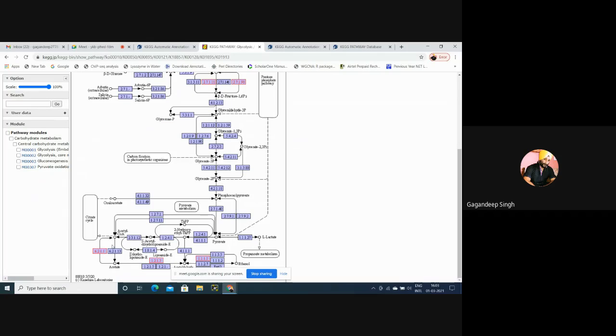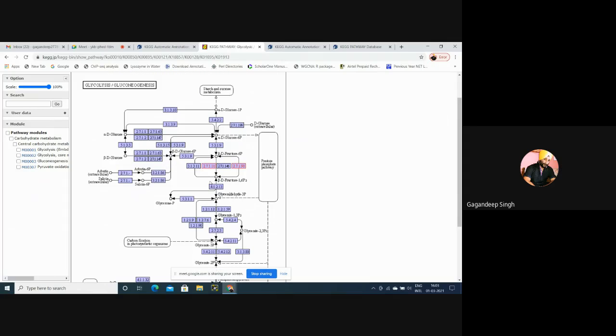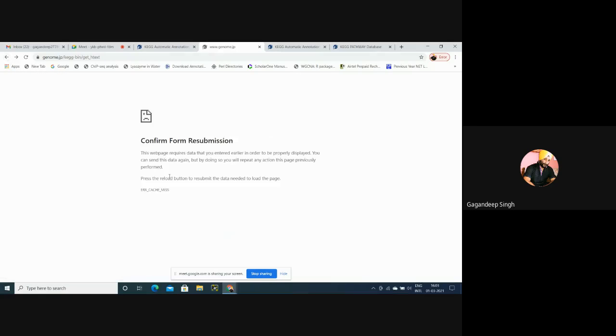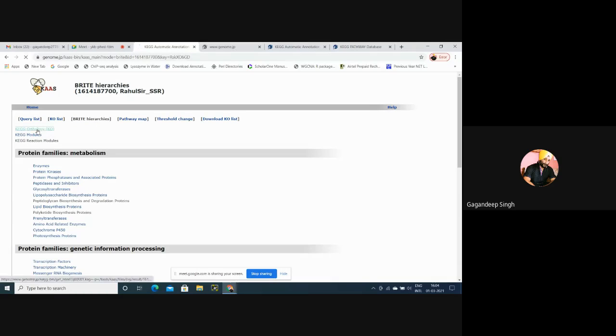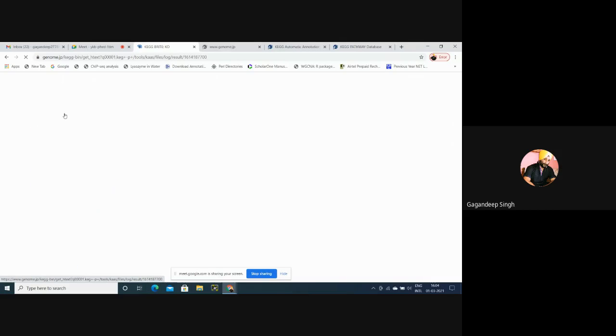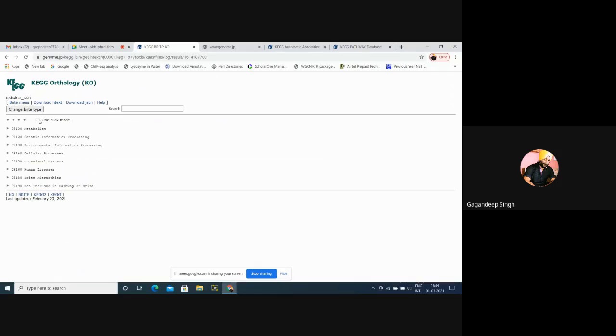So in this particular case, I have found 5 genes in this particular pathway. So what is the role of these 5 genes? This is the work for our literature review, so that we'll be able to find which is this gene. The main question is how we will know which is this gene. 2.7 point, this is not the thing now. Then how will we identify? We'll easily identify this gene based on KEGG orthology. Basically, I've clicked that back button, one click mode.